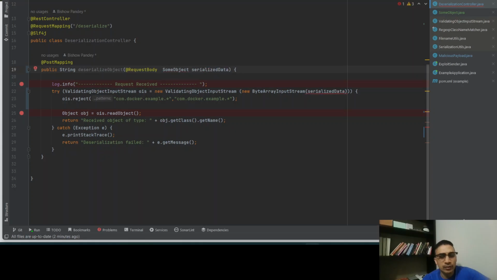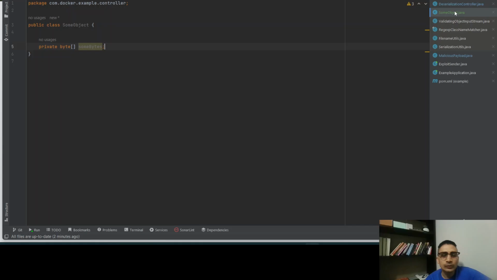But obviously, I would never do this. This is a bad practice, like reading the byte itself. I would rather read the request body and make sure it's a valid request body that we're receiving, and also that the particular object we are sending matches what's needed. The controller will send a bad request if it doesn't match.